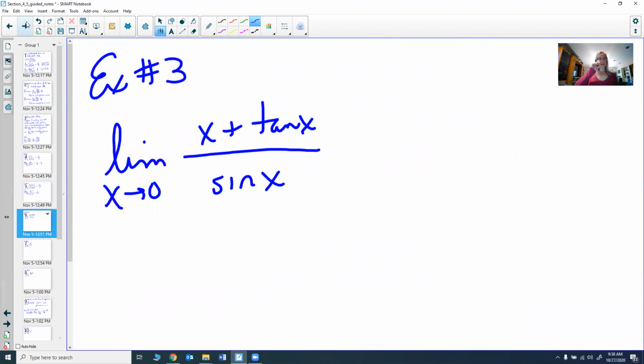Let's try some more. Let's find the limit as x goes to 0 of x plus tangent of x over sine of x. Again, try the limit. You want to see what you do when you try to do this limit. Usually when we do limits, we can put 0 in for the x, because these are continuous functions. So you're going to put 0 in the top. 0 plus the tangent of 0 is 0. And the bottom, the sine of 0 is 0. So again, this is one of those indeterminate forms. We can't actually do what we just did because we get an indeterminate form, but we can use L'Hopital's rule because we got an indeterminate form.